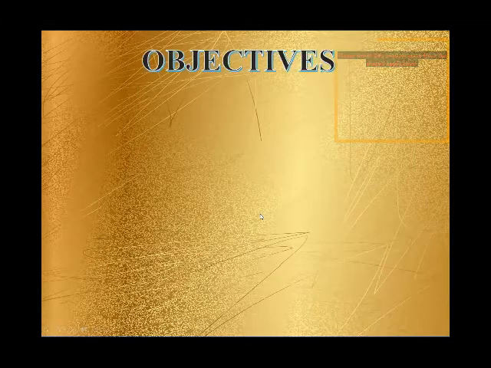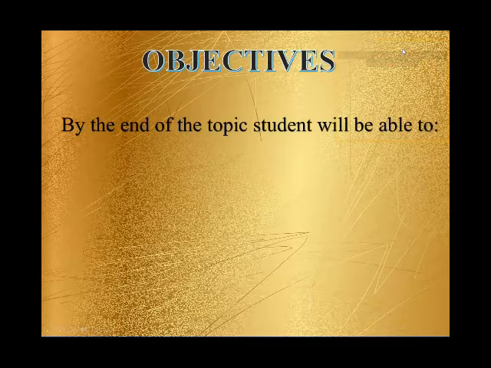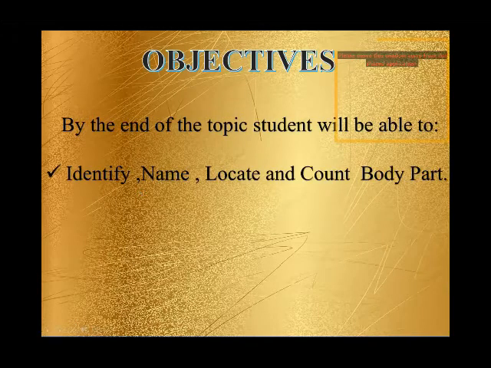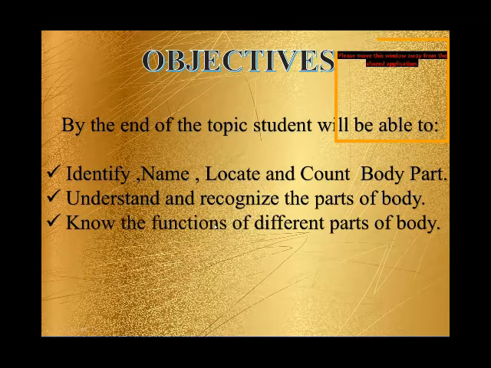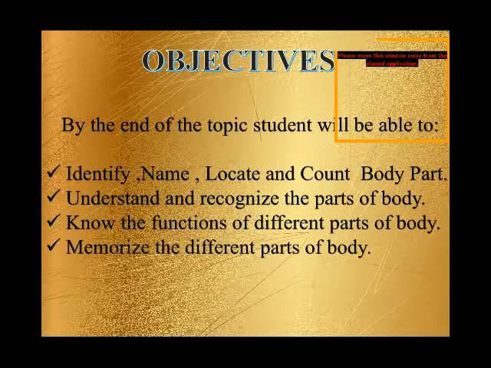By the end of the topic, students will be able to identify, name, locate, and count body parts, understand and recognize the parts of the body, know the functions of different parts of the body, and memorize the different parts of the body.